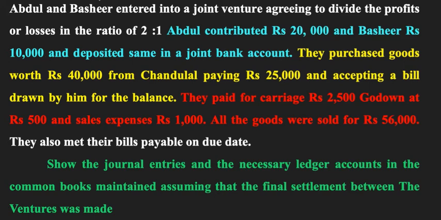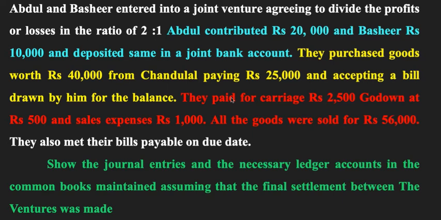6,000, right? Or else in short, what we can do is take this 56,000 and this 40,000. So 56,000 minus 40,000 is how much? It is 16,000. And then we have expenses of 4,000 rupees, so 16,000 minus 4,000 is how much? It is 12,000, right? And that 12,000 is the profit, and it is shared in 2:1 ratio. That is, Abdul will receive 2/3 of 12,000 and Bashir will receive 1/3 of 12,000, right?